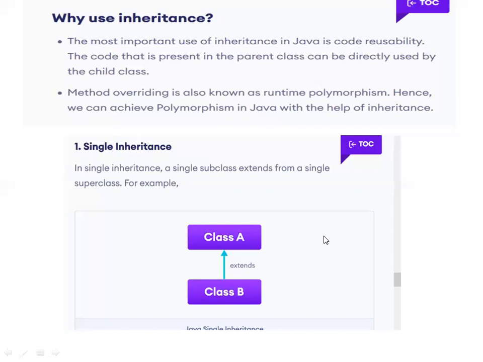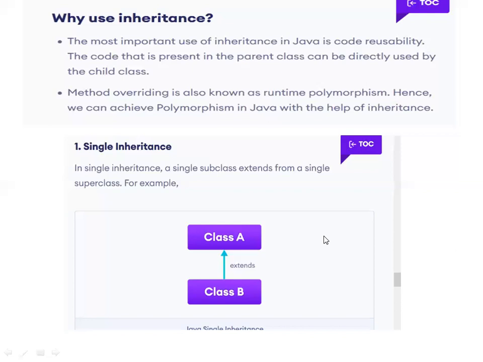What is the use of inheritance? The parent class object will be inherited by the child class. Grandparents' properties will be inherited by parents, and parents' properties will be inherited by the child. Getting? By using this inheritance concept, we achieve code reusability. We no need to define the methods again, so we can directly use them. This is the advantage. By using inheritance, we are going to use runtime polymorphism, which we call method overriding.